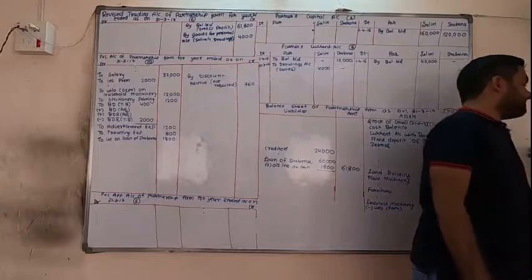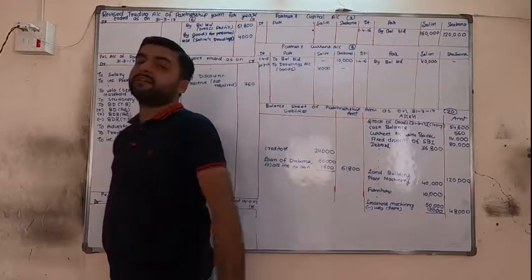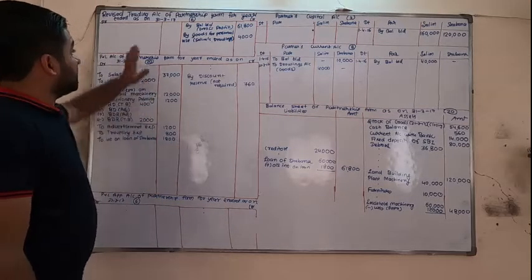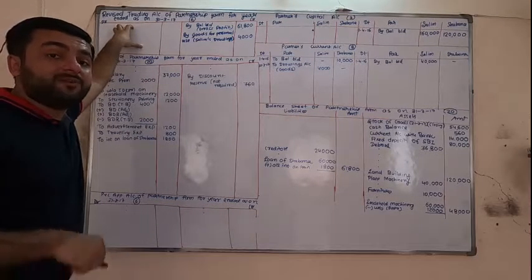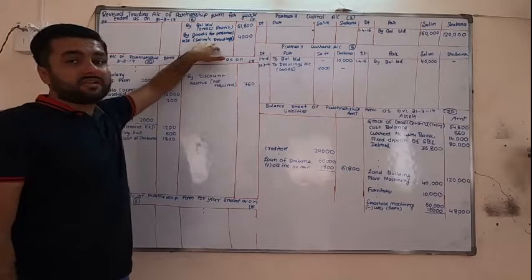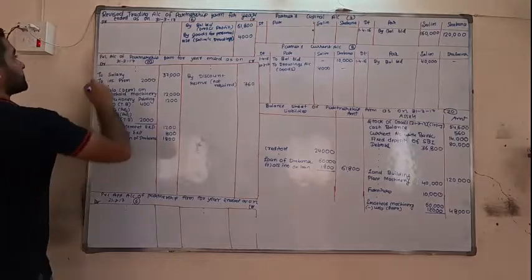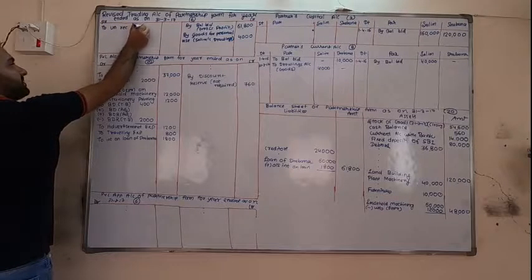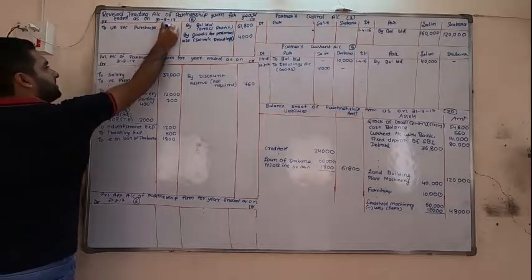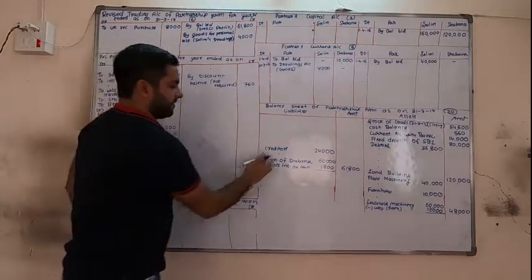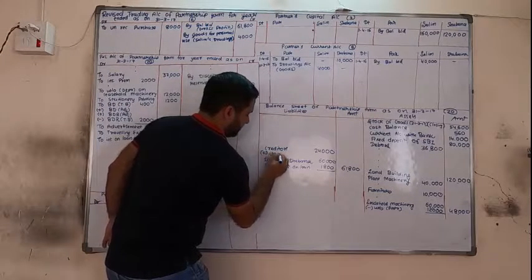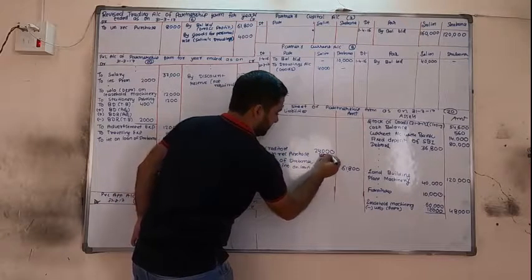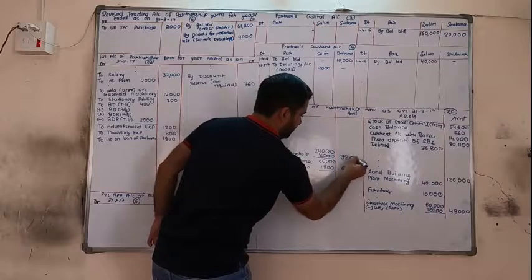Goods of 8,000 purchase which is not recorded. So purchases are unrecorded. So purchase unrecorded means purchase plus, creditor plus. Now here purchase is not available, but we have to add. If we have to subtract, then opposite side, but if we have to add, then on the same side only. To unrecorded purchase 8,000, and here plus unrecorded purchase 8,000. So in the outer column 32,000.